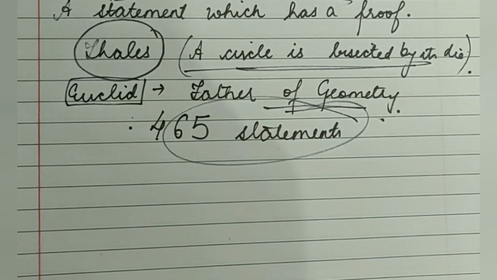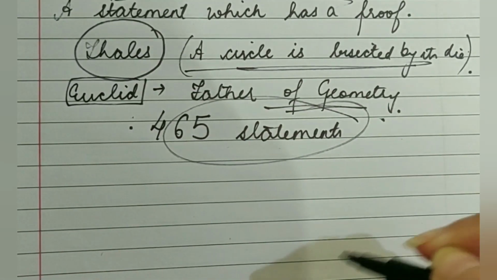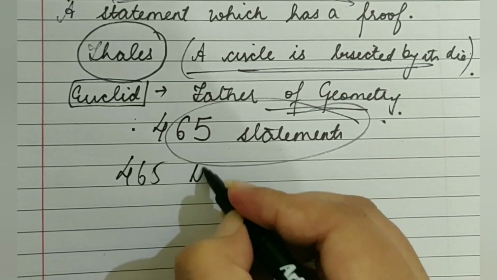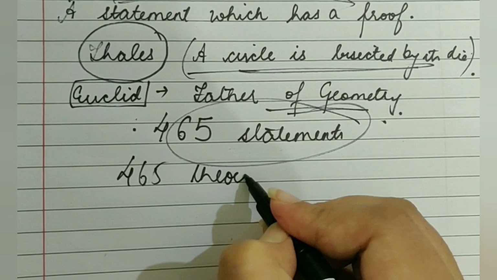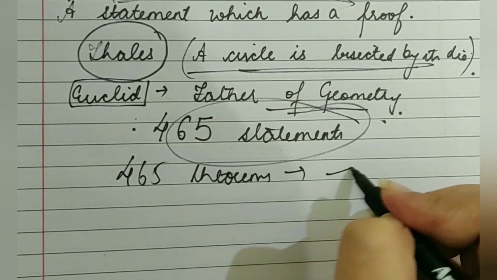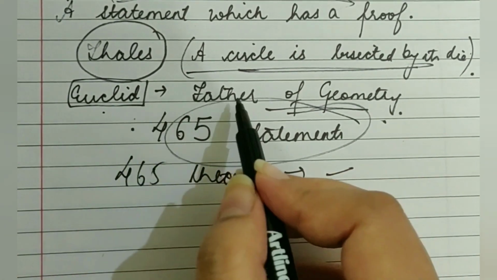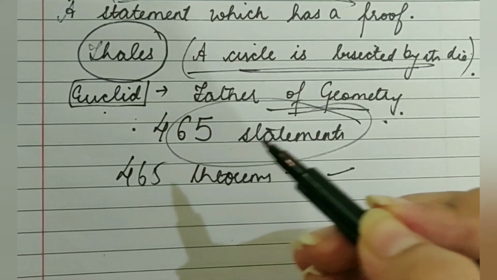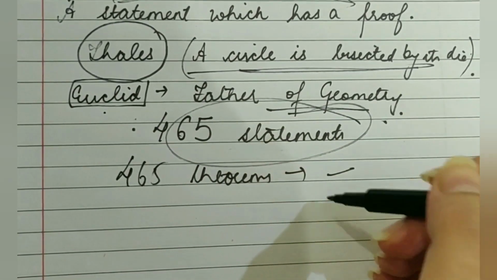He gave 465 theorems. He gave proof to 465 statements. So 465 theorems were there after the name of Euclid. That is why he is considered to be the father of geometry. He also gave some axioms and postulates apart from these.